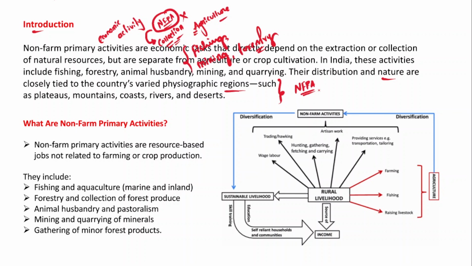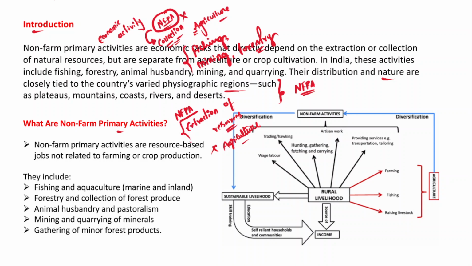right? So let's understand what exactly are the non-farm primary activities. In the beginning, I've told you that the non-farm primary activities deal with extraction or collection of resources, right? So therefore, they are resource based activities, and they are not related to farming or agriculture. They are resource based economic activities.